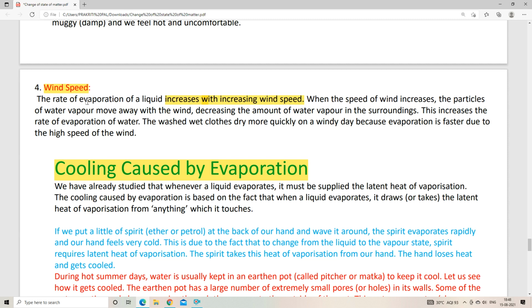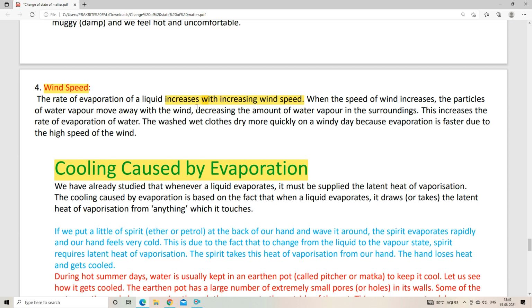When the speed of the wind increases, what happens? The particles of water vapor move away with the wind. Okay, so whenever there is a high speed of wind, the particles of water vapor move away with the wind and decrease the amount of water vapor in the surrounding. This increases the rate of evaporation. As you increase the speed of wind, the particles of water vapor move away with the wind, right?